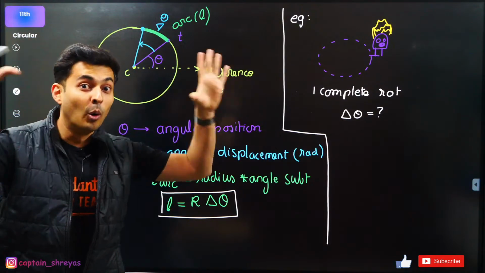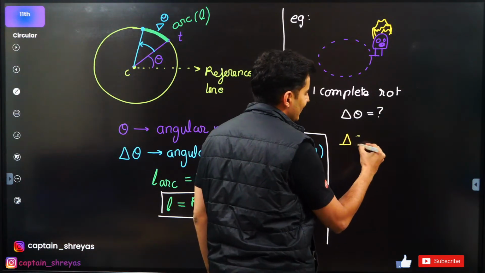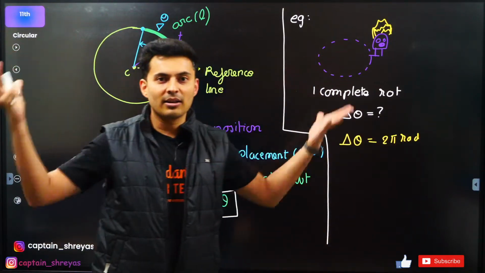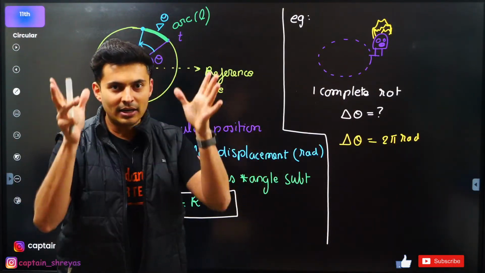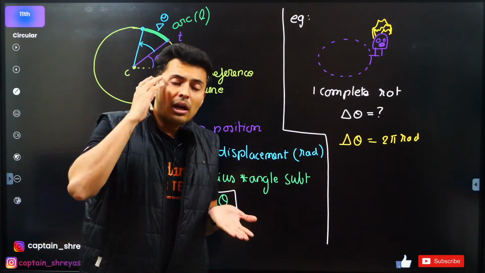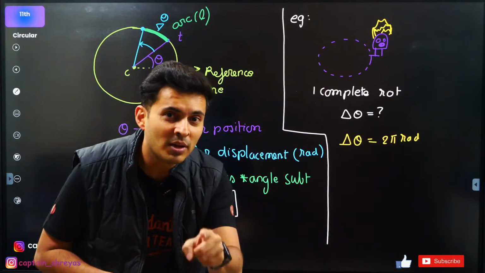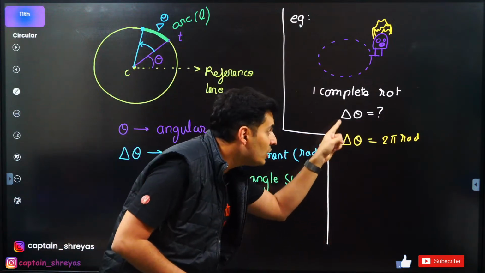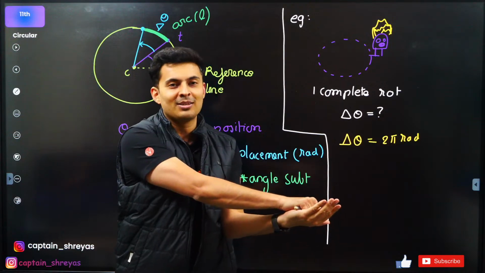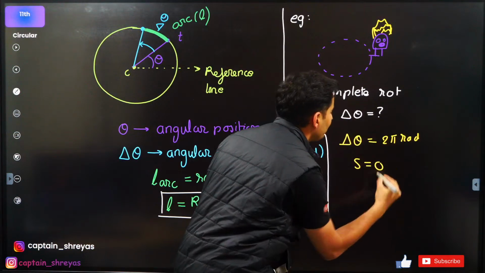What if I blow your mind and tell you what the answer is? The correct answer is 360 degree, or basically 2 pi radian. Now your head is on fire. You'll be like, what nonsense, sir? You are saying after I came back. Sir, I thought displacement means final and initial position; if they are same, displacement is 0. Yes, my dear student, displacement is 0. But I'm asking you angular displacement. If I rotate like this and come back, angular displacement is not 0, it is 2 pi. But yes, displacement is 0.